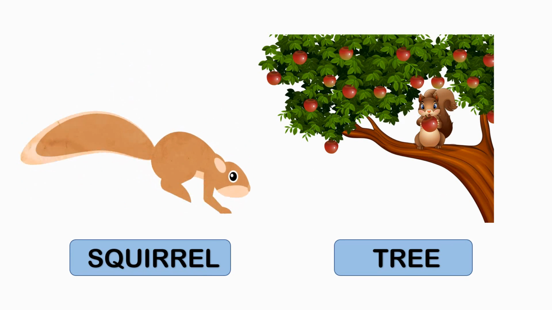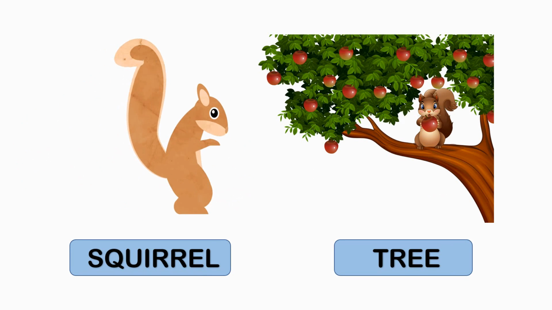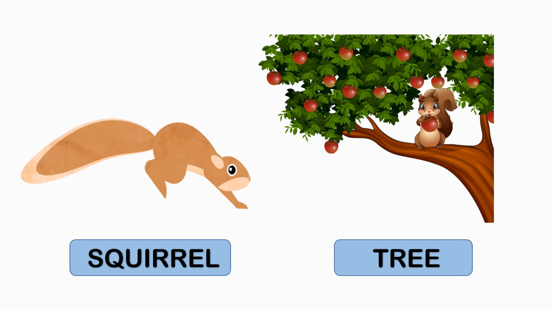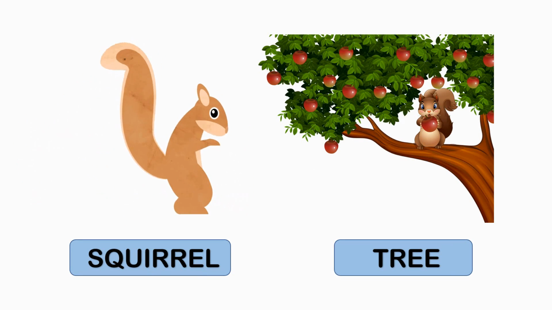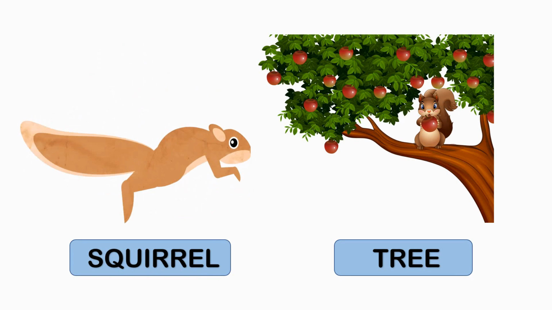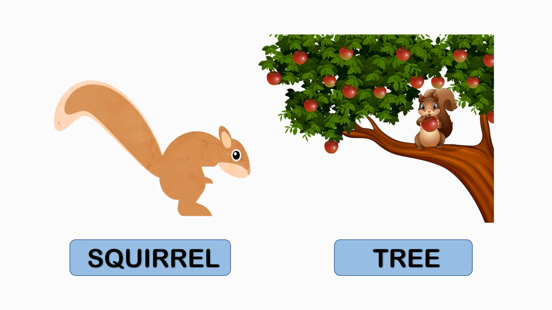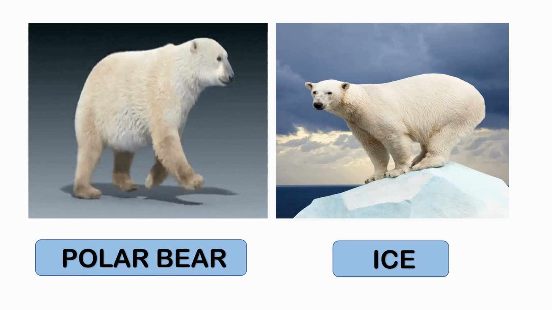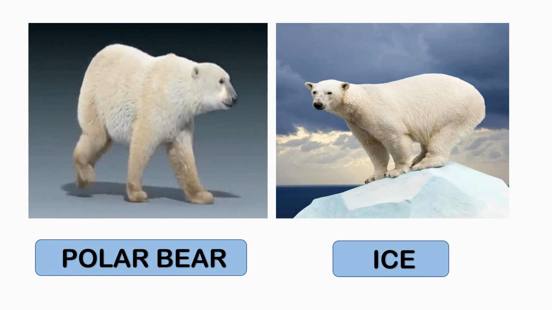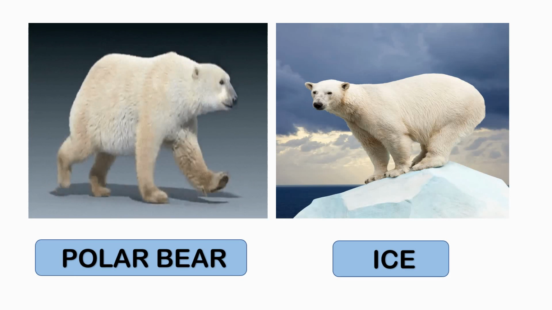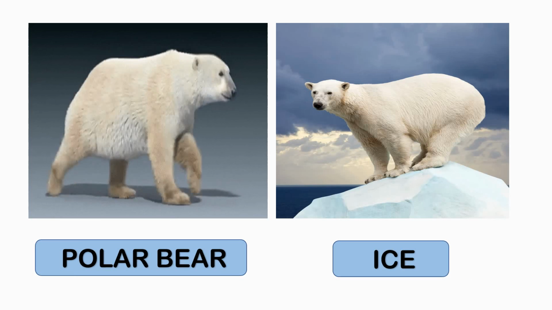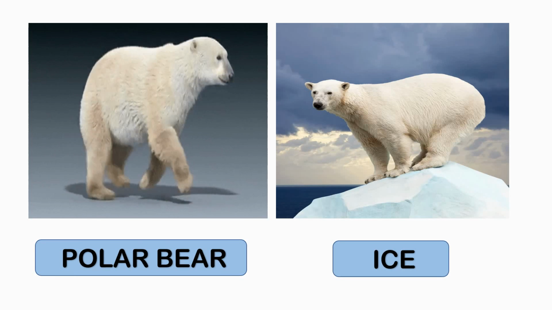Children, now look at this animal. Squirrels dig holes in the ground to stay warm. And can you tell me where does a squirrel live? A squirrel lives on the tree. Children, now here you can see a polar bear. Where does a polar bear live? A polar bear lives on the ice land.